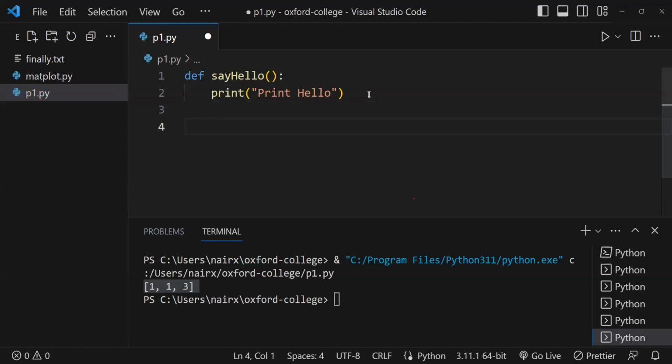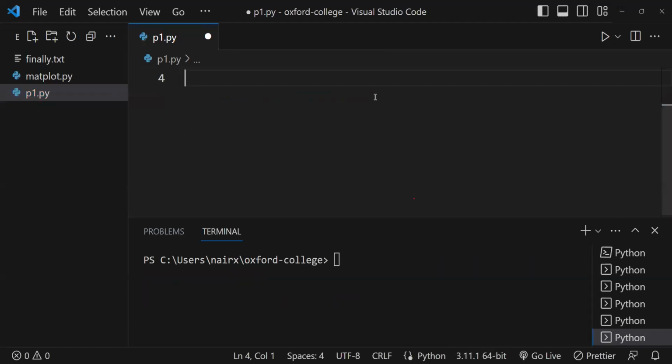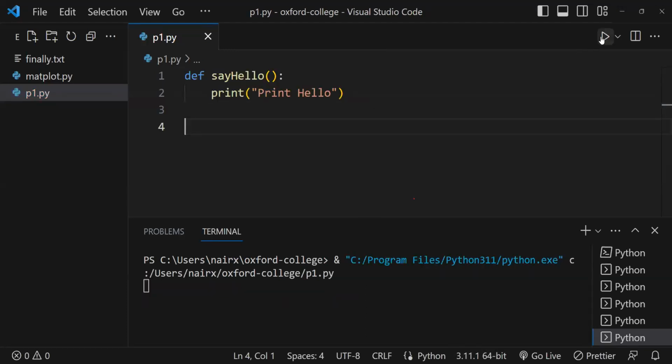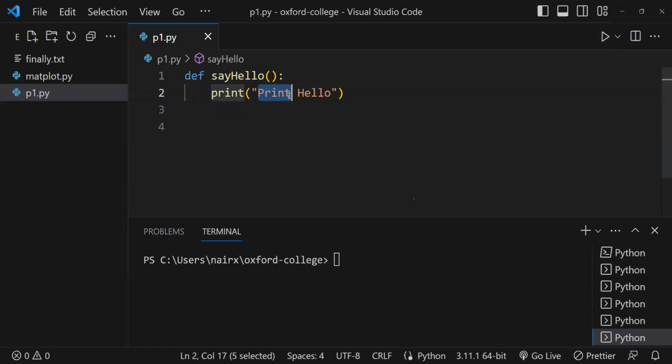Now, how we created it: we give a define or def keyword, give the function name, and whatever is inside this block is part of that function. So if I run this program, nothing is happening. It is not printing hello world, because it is inside the function, which will not execute until you call it.